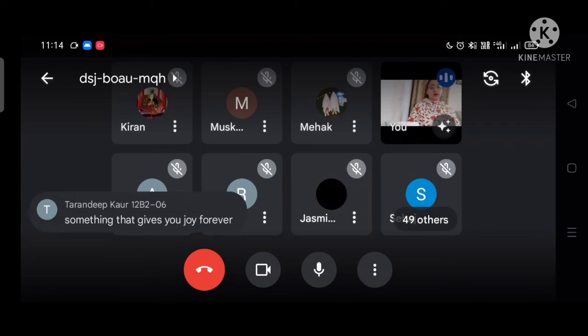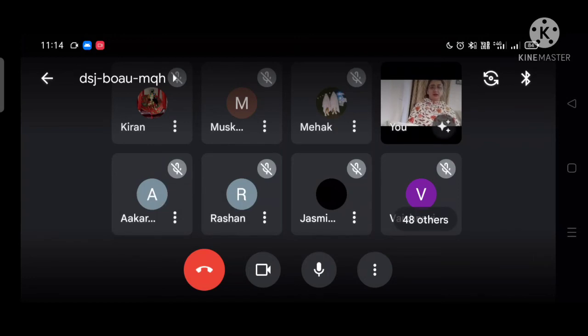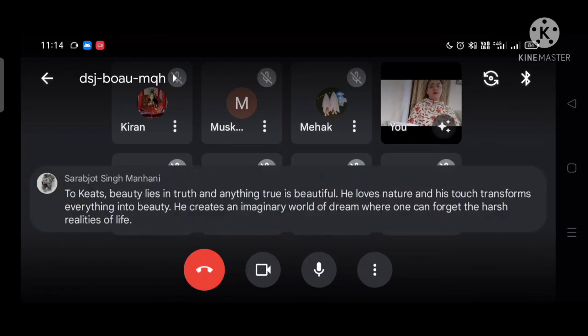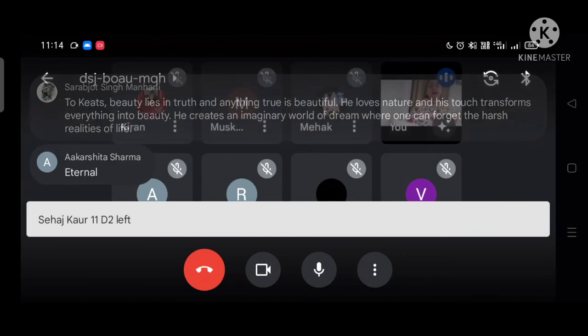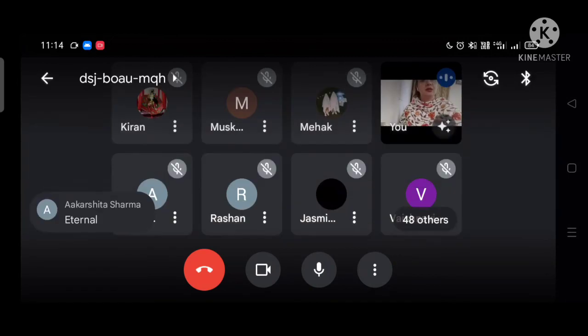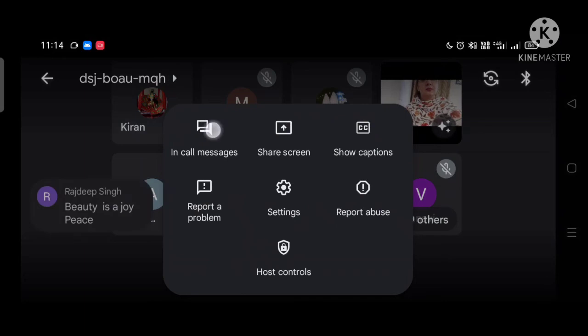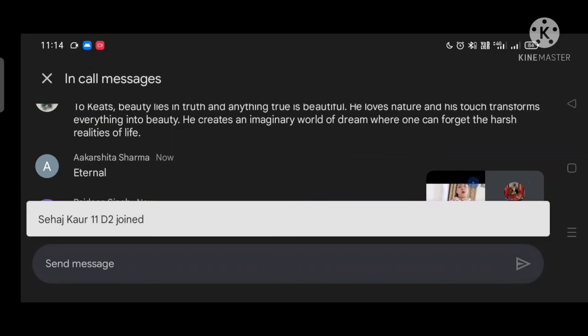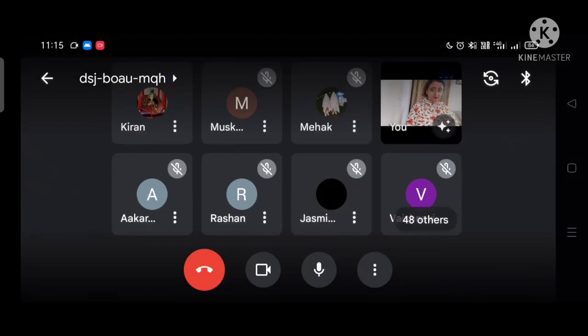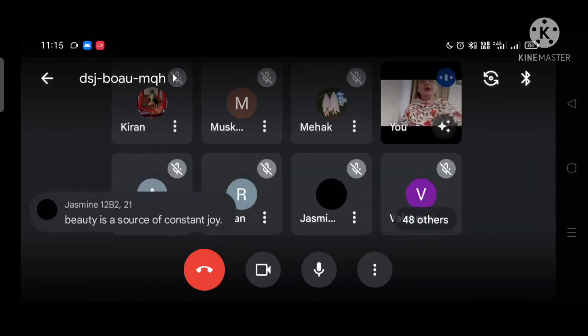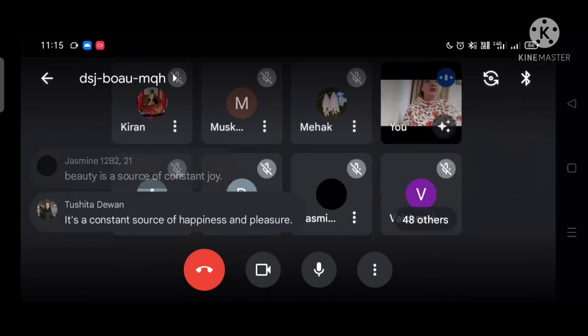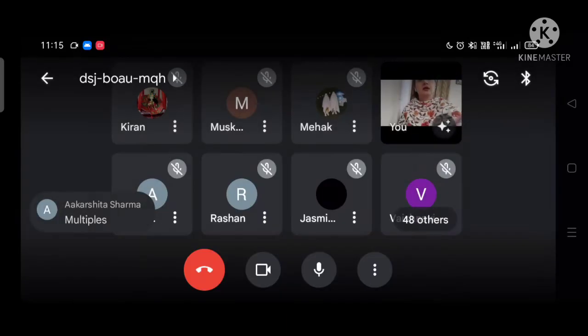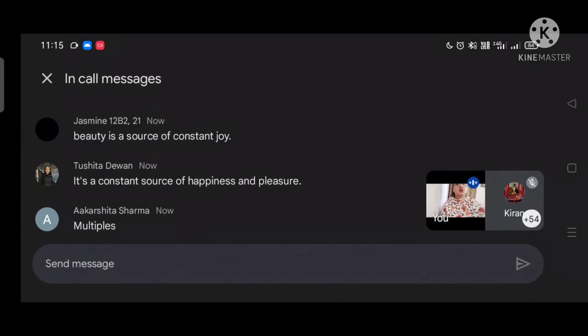Something that gives you joy forever. Okay. What else? To Keats, beauty lies in truth. It is eternal. Yes. And according to him, beauty is like a heavenly tonic. It is a source of constant joy, constant happiness and pleasure. Very good. And it multiplies. It keeps on multiplying.